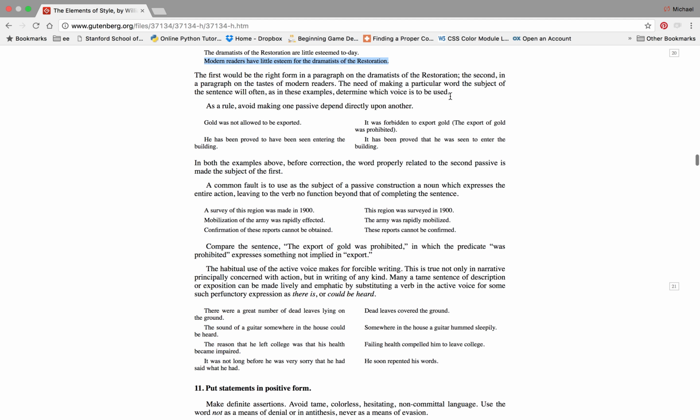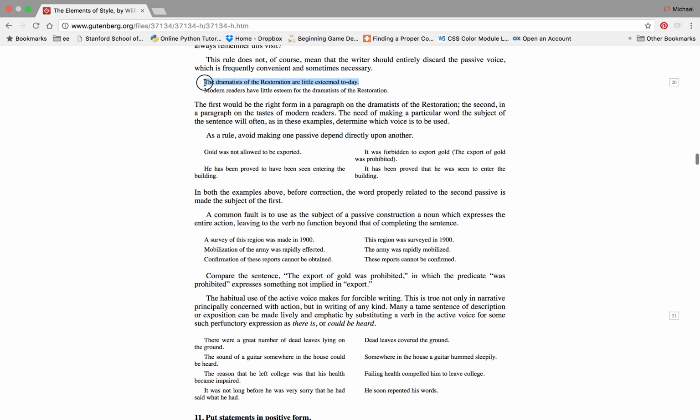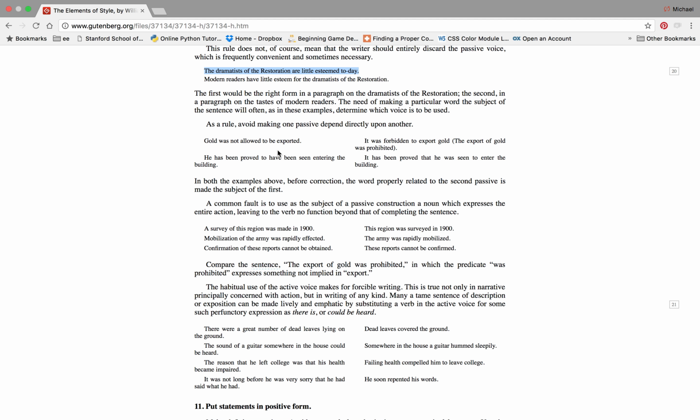The first would be the right form in a paragraph on the dramatists of the Restoration. The second, in a paragraph on the tastes of modern readers. So that makes sense, right? Let's clarify again. The venue, meaning where we're writing this, for what publication or reason, and who's reading it, matters. What's the purpose of the writing, but also what is the topic, and what's the subject of the essay.